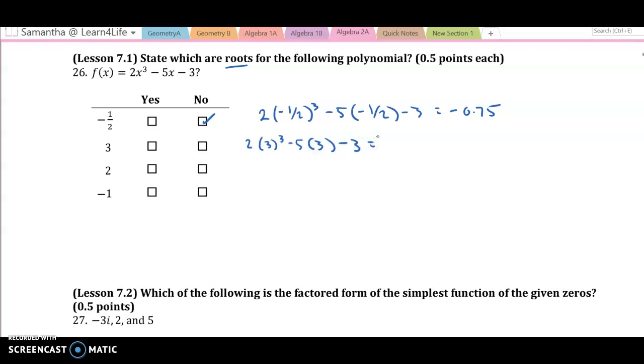Remember, roots are whenever we plug it in and we get 0. So 2 times 3 to the third minus 5 times 3 minus 3 is 36. So that's a no. And then same thing for 2. I'm going to use my shortcut. Just replace the 3 with 2. And I get 3. 2 times 2 to the third minus 5 times 2 minus 3 equals 3, so that's a no.